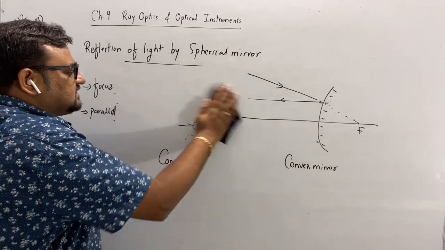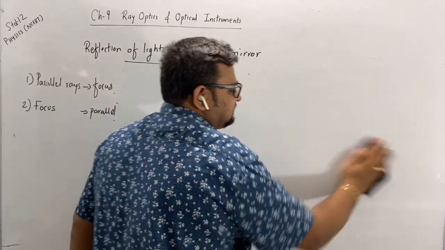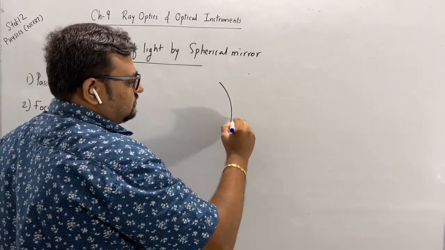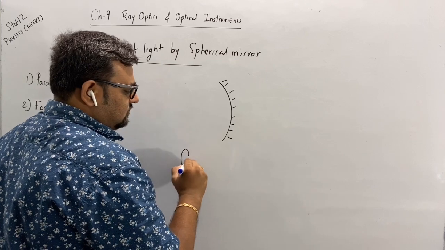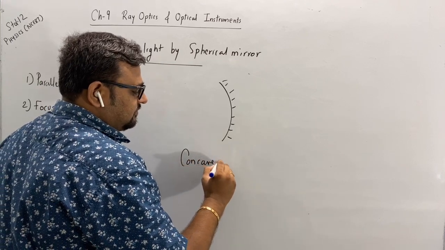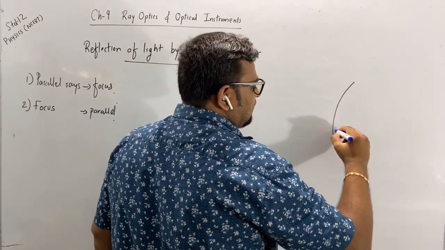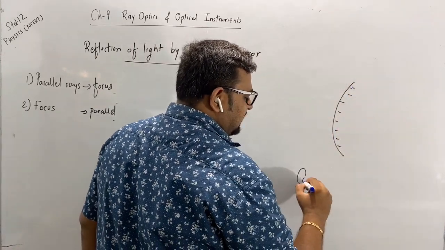Now let's take a third example. The rays passing through the center of curvature, in a concave mirror and a convex mirror.